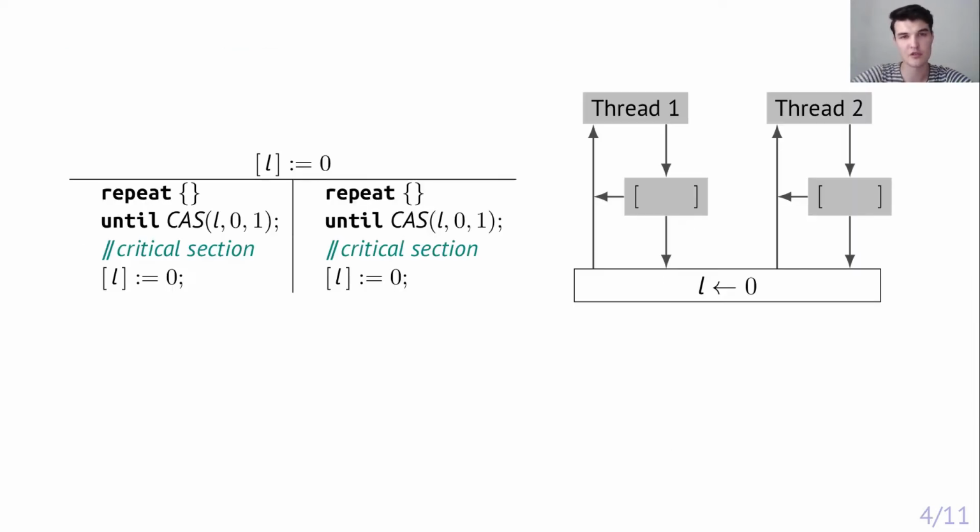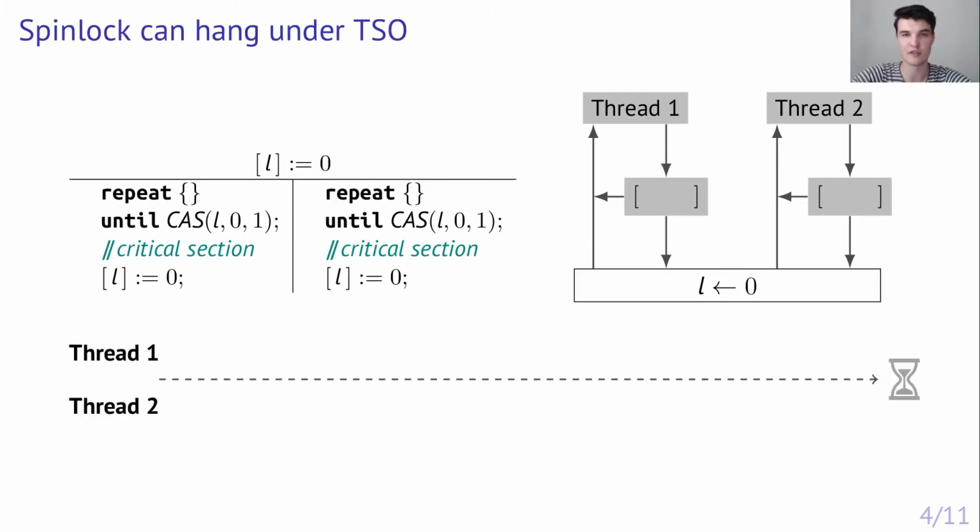This architecture uses thread local store buffers. Each write operation first goes to a thread local buffer and is only propagated to main memory at some later point. While a write is still in the buffer, other threads reading from the same location will access only main memory and observe an obsolete value. Let's see how it affects the previous reasoning. The first thread enters the critical section.